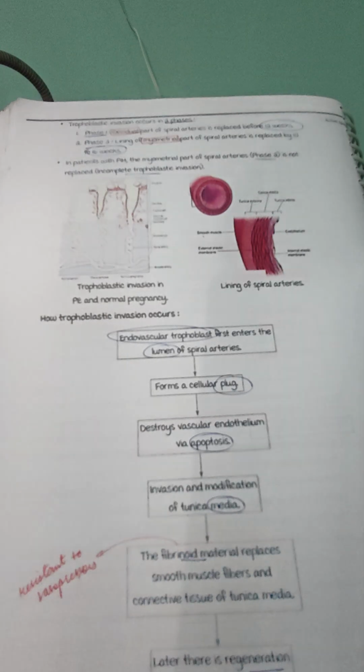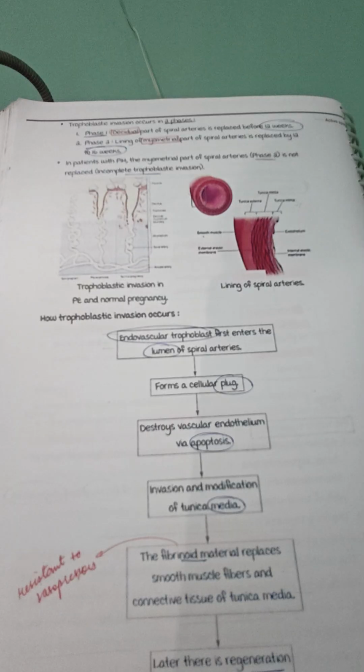In phase 1, the decidual part of the spiral arteries is replaced, and it occurs before 12 weeks. In phase 2, the myometrial part of the spiral artery is replaced by the trophoblast, and this occurs between 12 and 16 weeks. So the period between 12 and 16 weeks is very important. In patients with PIH, phase 1 occurs, but phase 2 does not occur, or if it occurs, it is incomplete.